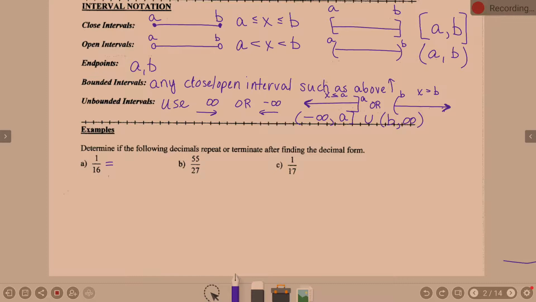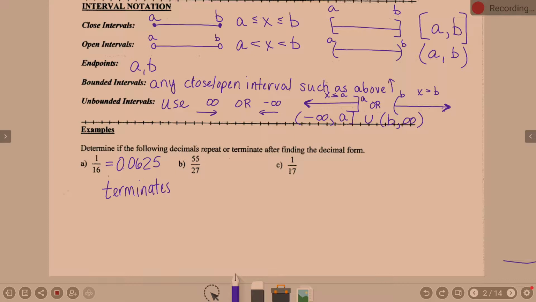How do we know it terminates though? 1 divided by 16 is 0.0625, and that is a set number of decimal places on your calculator, right? Yeah, it terminates. My mind sees a number and knows it terminates. That's not how it works, but it works for you this time. I don't know about next time.